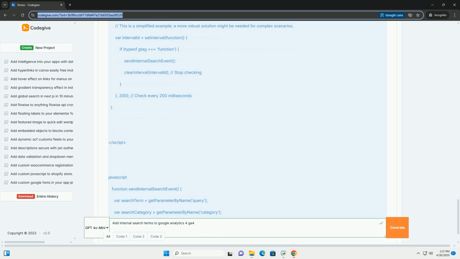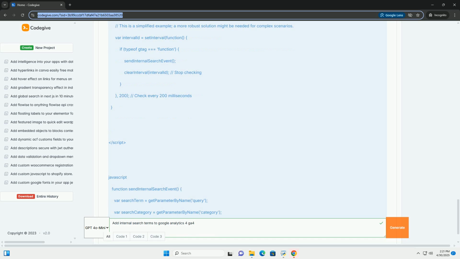3. Check the Network tab in the developer console. Go to the Network tab. Filter the requests to show only GA4. You should see a request to collect, which is the GA4 endpoint. 4. Inspect the request. Click on the collect request. You should see the search event and the search_term parameter in the request payload. This confirms that the event is being sent to GA4.